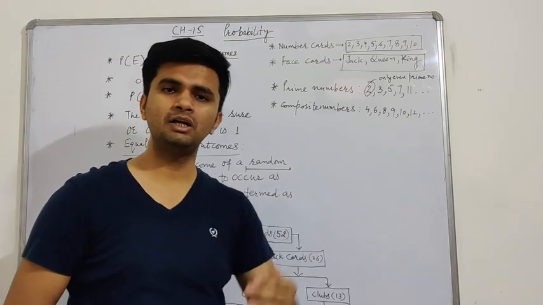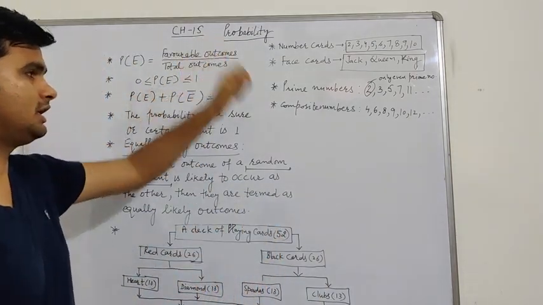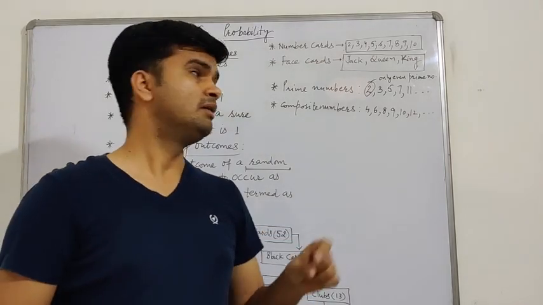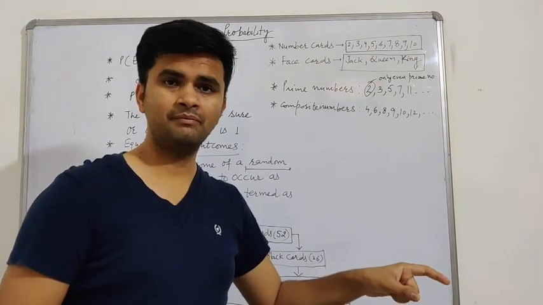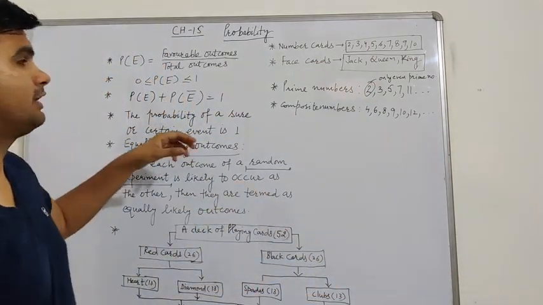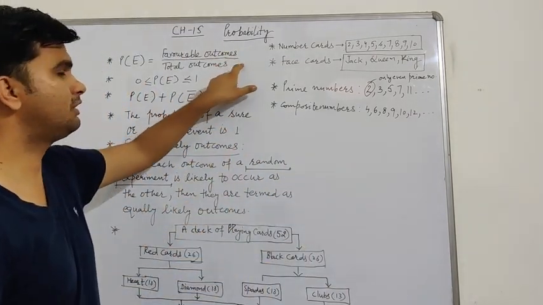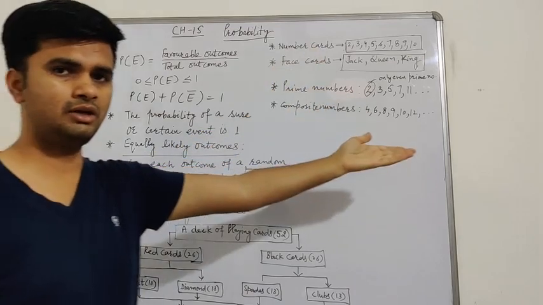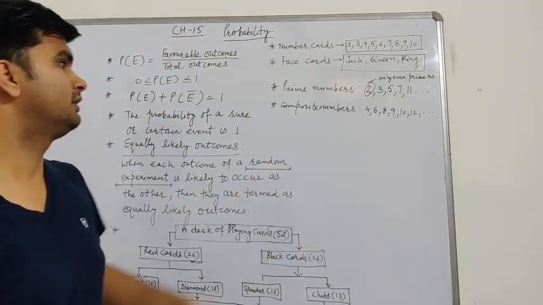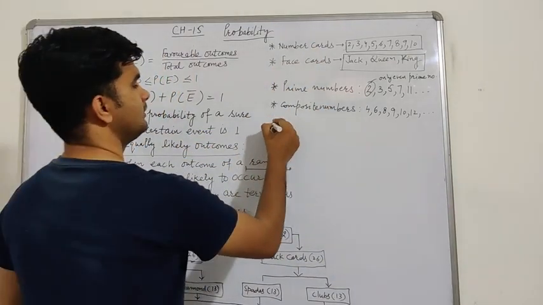So from 1 to 20, total outcomes are 20 and favorable outcomes only 1. This 2 is there, right? So the probability of getting an even prime number is 1 by 20, numbered from 1 to 20. They can ask in this way also.